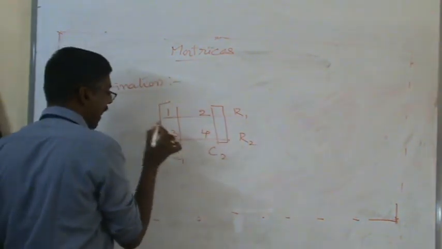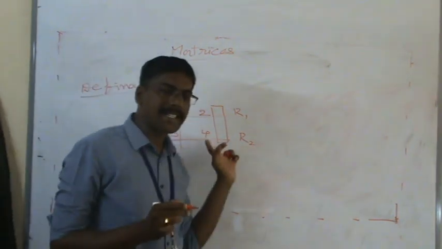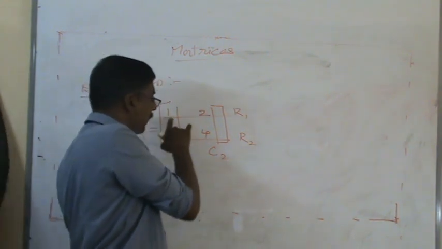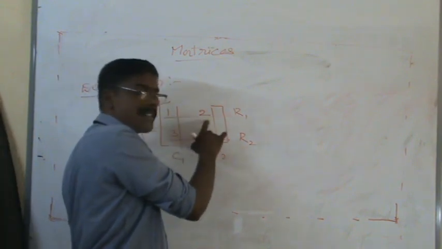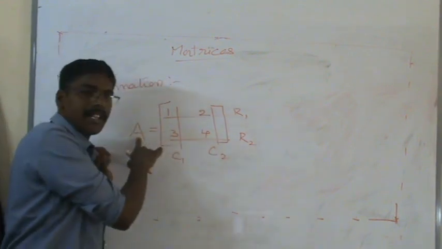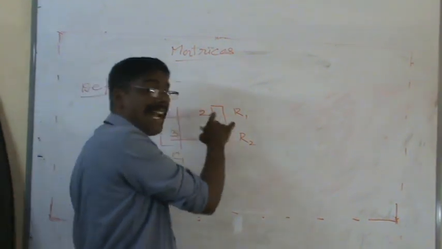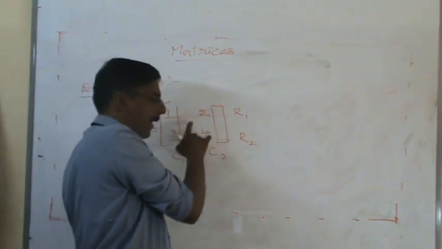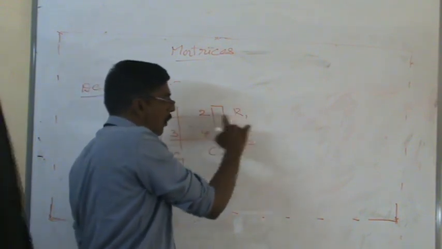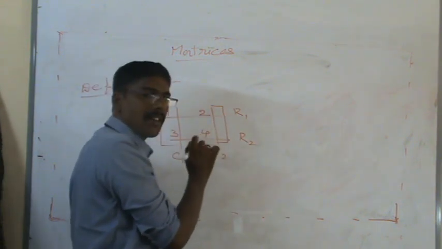Generally, matrices are denoted by capital letters: capital A, capital B, capital X, capital Y. Whatever it is, this is called the representation of the matrix. Here, these are all called elements. Sometimes these elements are also called entries. In this representation, how many rows are there? 2 rows. How many columns are there? 2 columns. This is a representation of the matrix.